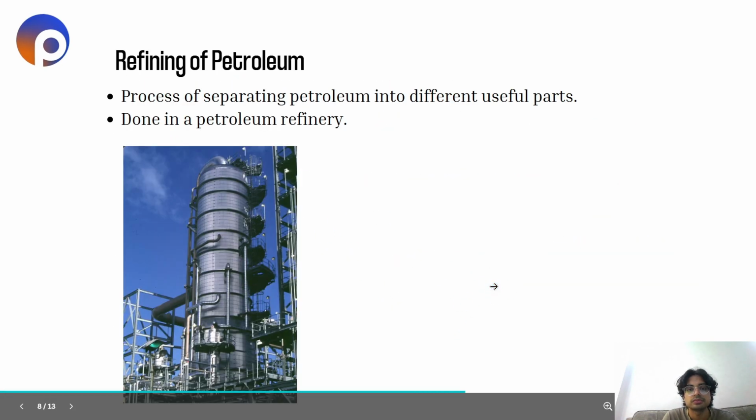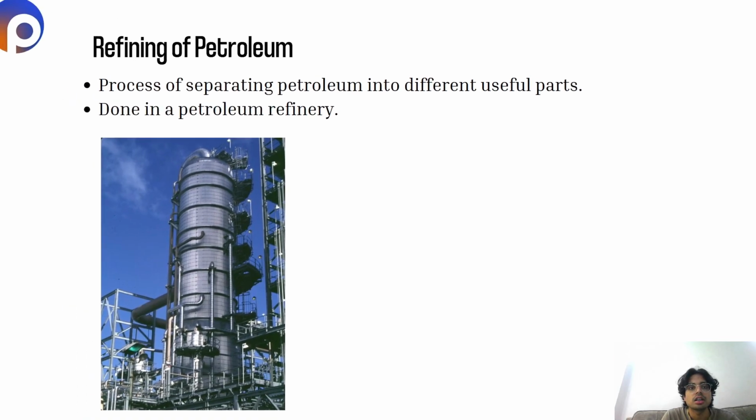Now, the refining of petroleum. How do we refine petroleum? What is refining? Let's first understand. It is the process of separating petroleum into different useful parts. It is done in a petroleum refinery. This is the refinery where the process of separating petroleum into different useful parts is done.